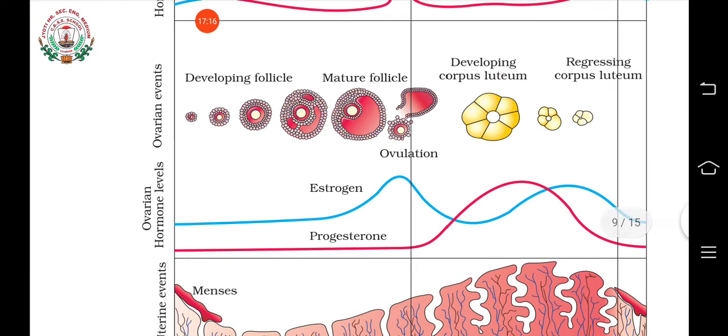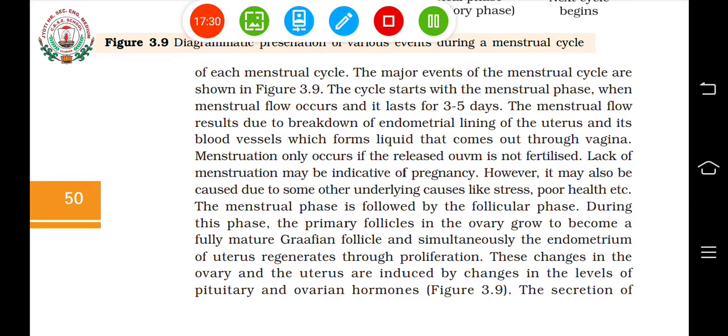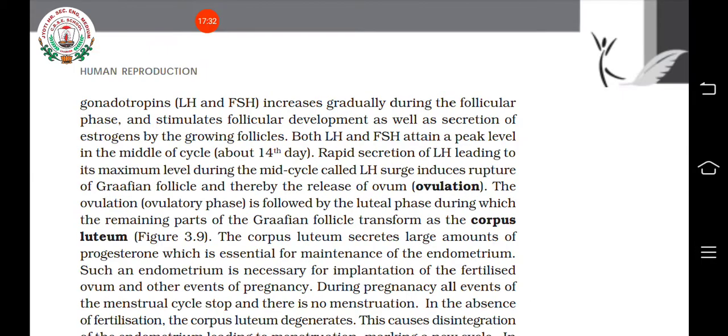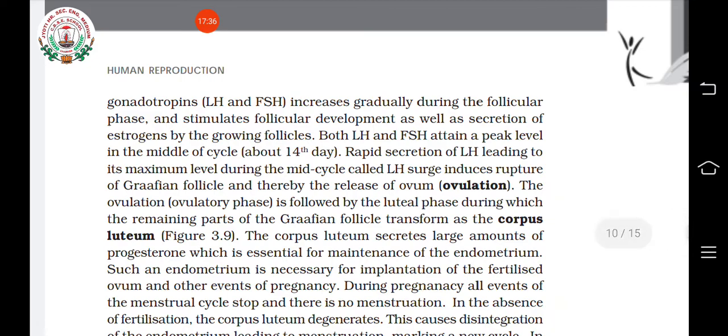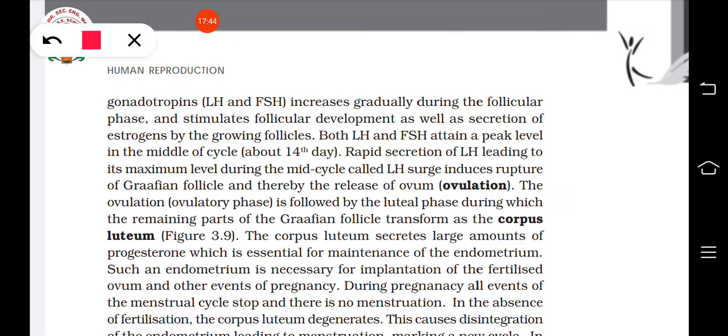During the LH surge, what happens? Ovulation takes place. The LH surge results in rupture of the Graafian follicle, and that results in ovulation. Understood?